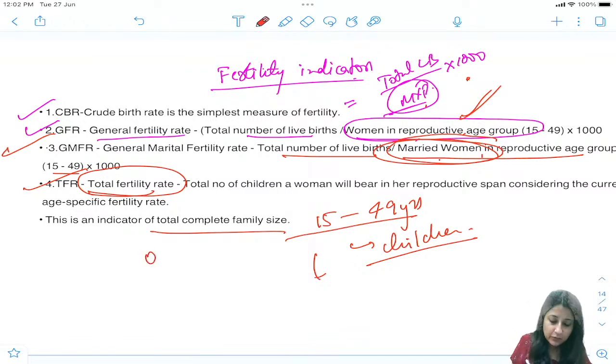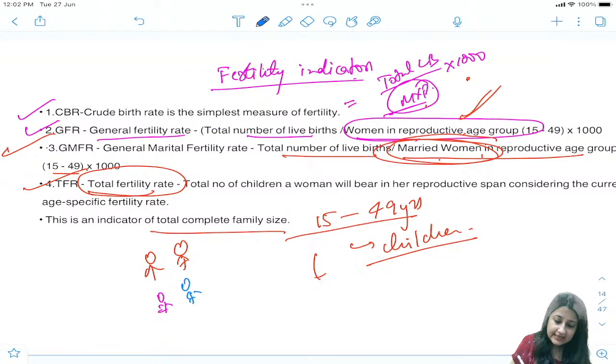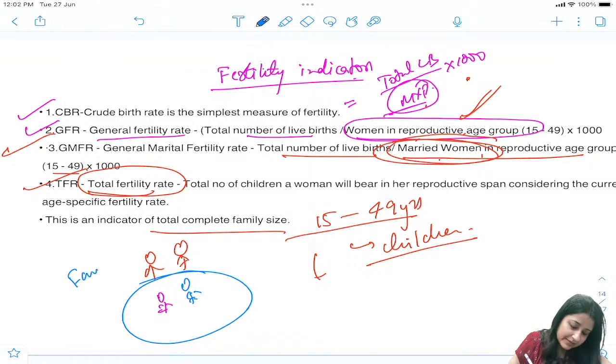कितने बच्चे हैं? Like suppose this is a couple, okay? This is a husband and wife. They have one daughter and they have one son, okay? ठीक है? They have one daughter and one son. Can you tell me the family size of this family? बताएगा कौन? Family size कितना है इस family का?